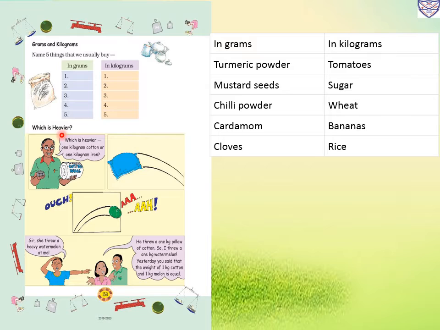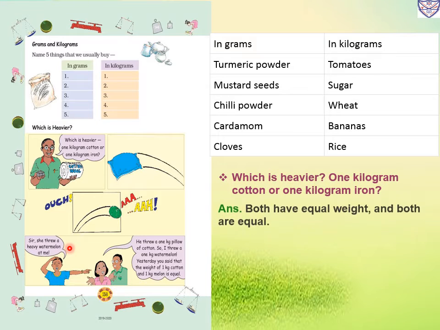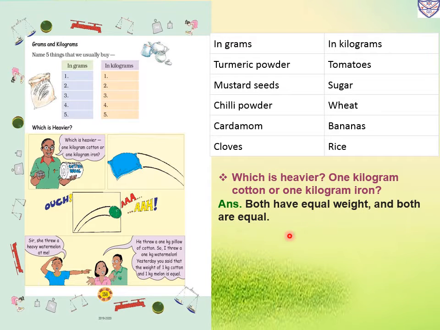Now which is heavier, 1 kilogram cotton or 1 kilogram iron? This is 1 kilogram cotton and 1 kilogram iron, but both weights are equal. But cotton is a soft material, it will not hurt us when we throw it to someone, but iron is a hard material, so when we throw it at anybody it will hurt. So both have equal weight.